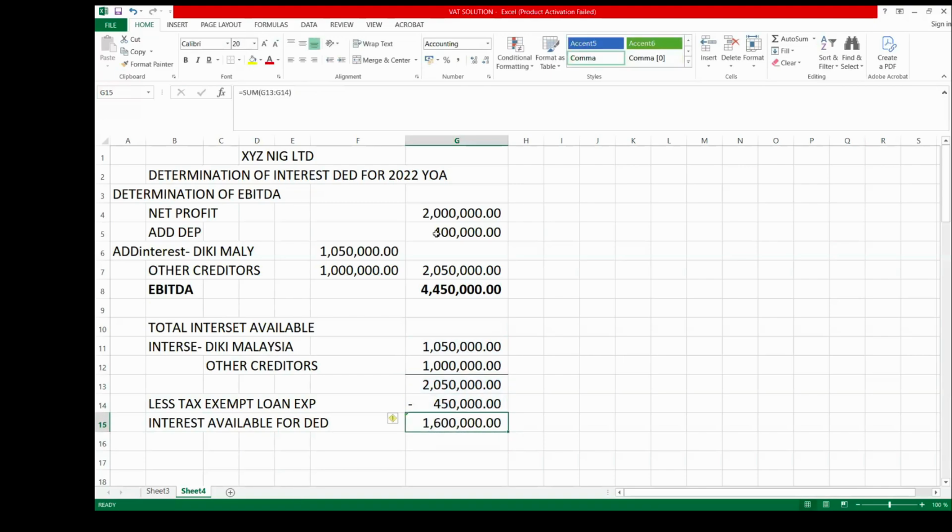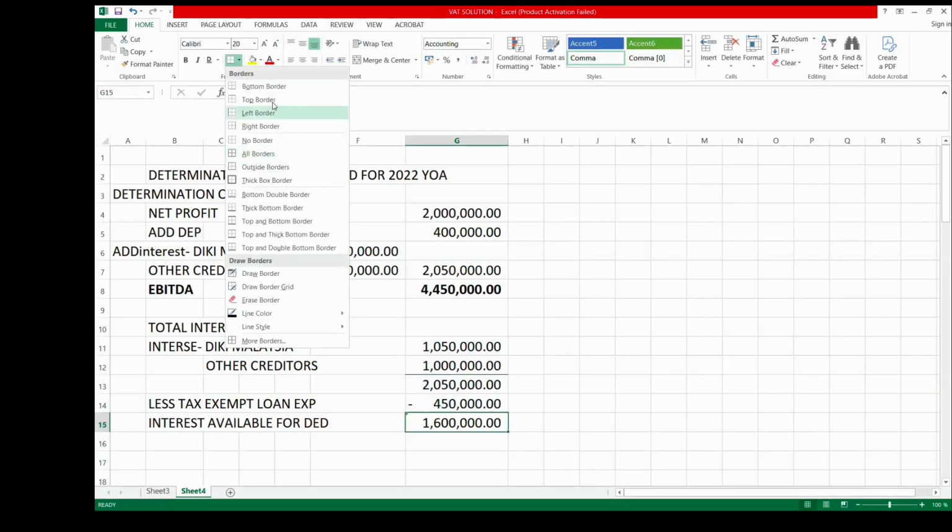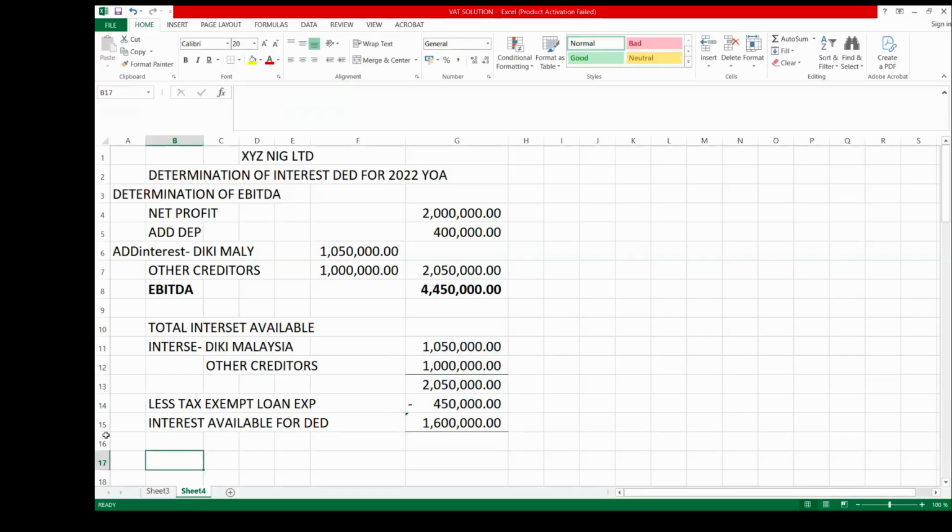But the law says that this interest we are going to deduct should be restricted to 30% of EBITDA. We have already calculated our EBITDA to be this.